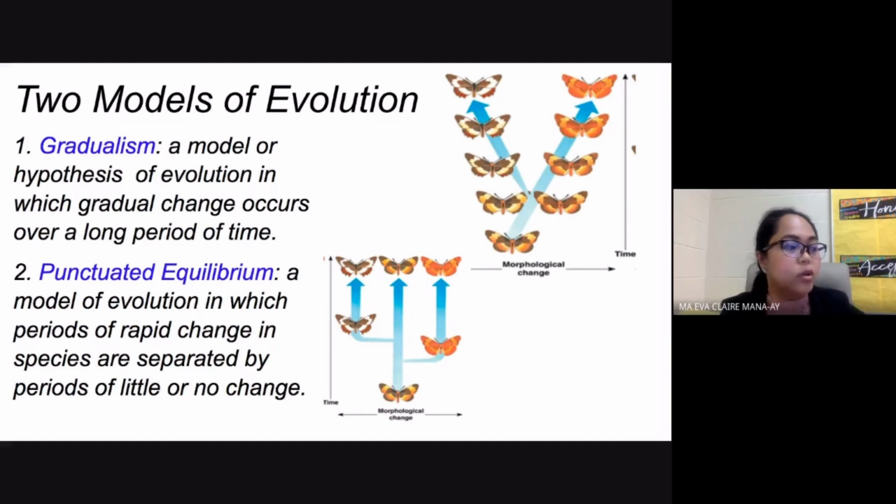So again, in gradualism, all the changes, all the adaptations that your organism has had, happen very slowly, and so it takes a longer period of time. In your punctuated equilibrium, it happens very fast. There's going to be a lot of changes in a very short period of time, followed by a period of no change or little change. Then there's going to be a period of rapid change again. So these are the two models of evolution. Any questions so far, people? Okay, if you have no questions, let me move on.